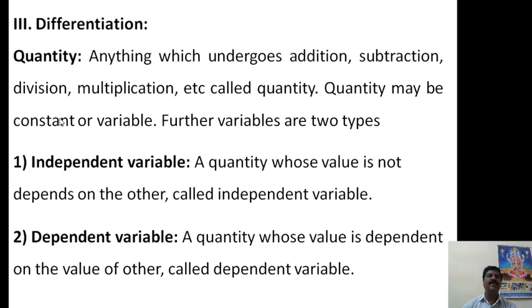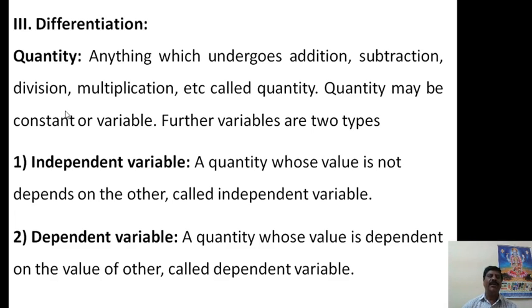Again, constant quantities are of two types. One is called an absolute constant, another is an arbitrary constant. A quantity whose value remains constant in all situations and all problems is called an absolute constant quantity. An example is the real gas constant R, equal to 8.314 joules per Kelvin per mole. This R value remains constant in all situations and all problems, so it is called an absolute constant.